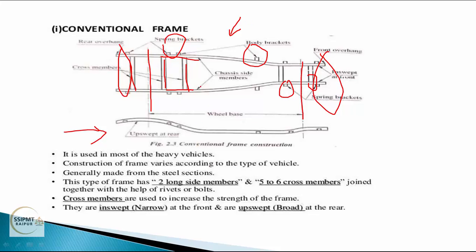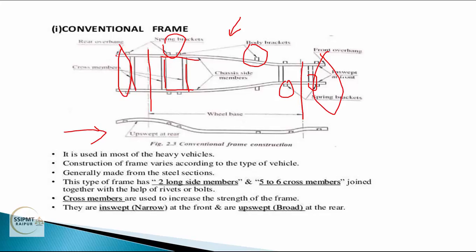These cross members are used to increase the strength of the frame, and they are inswept, narrow at the front. You can see here the side members are inswept, also known as narrow at the front, and they are upswept, broad, having larger width at the rear. What are the reasons?